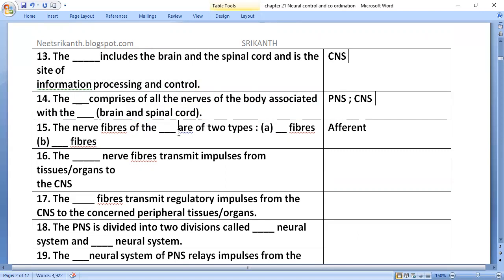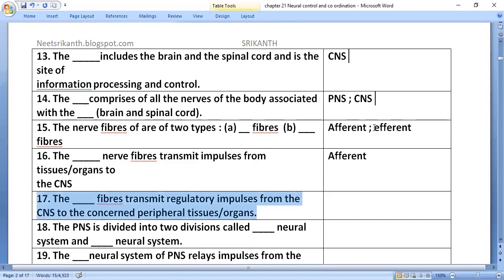Nerve fibers of higher vertebrates are of two types, which we can say afferent fibers and efferent fibers. The dash nerve fibers transmit impulses from tissues or organs to the CNS: afferent nerve fibers. The dash fibers transmit regulatory impulses from the CNS to the connected peripheral tissues or organs: efferent nerve fibers.